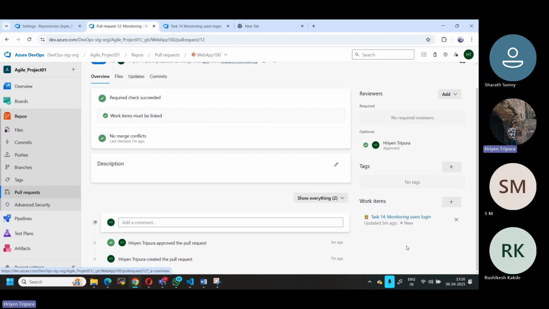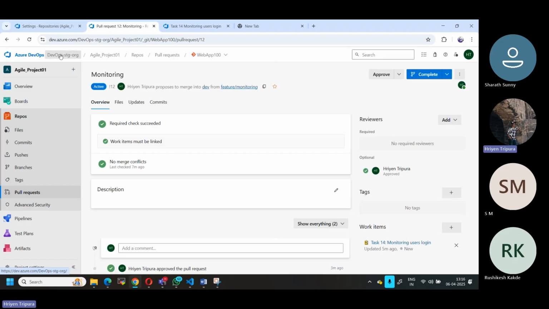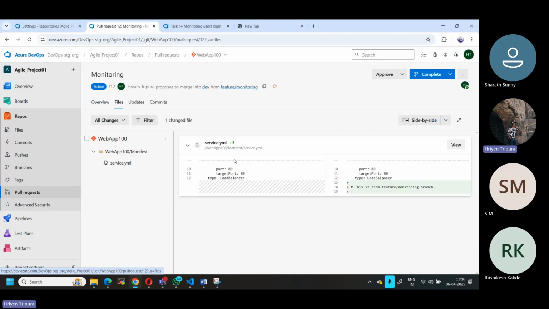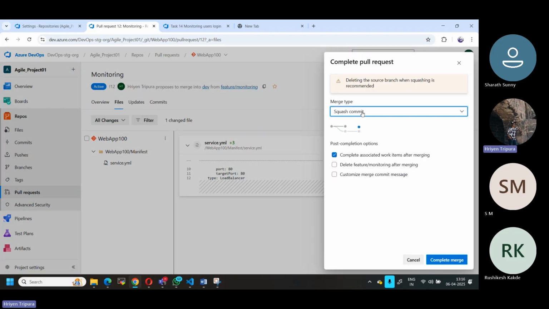If all is okay, as I told you, this is the link. Let me go to the file. I am good with the file also. Then I can simply click complete. This time I have to click complete. Approve is done already, so I can simply complete. Now what happens automatically is that the merge type is set to squash.